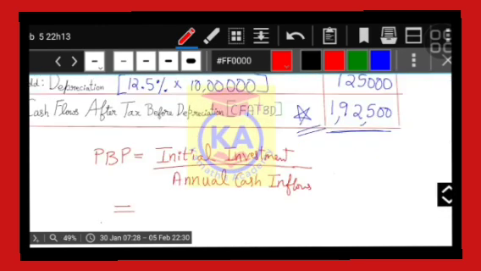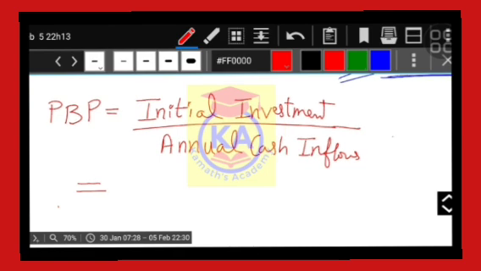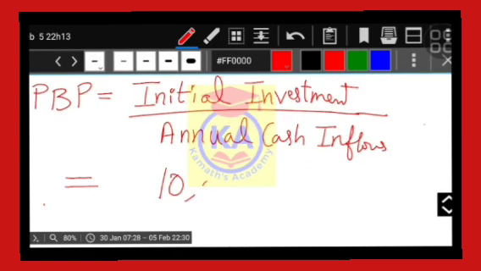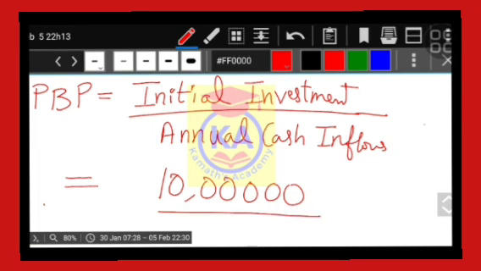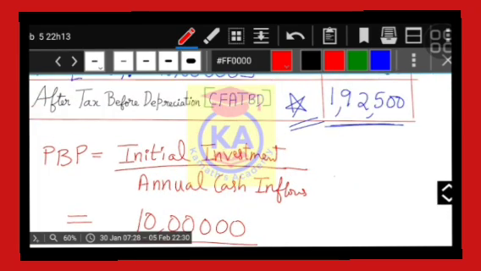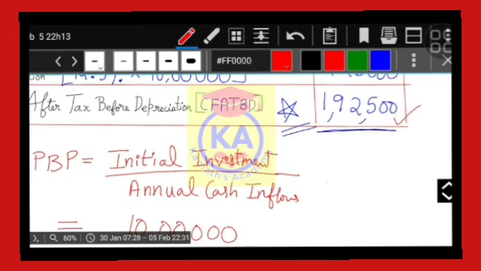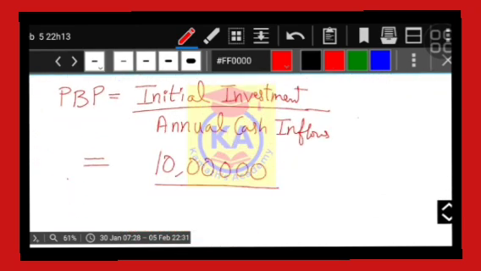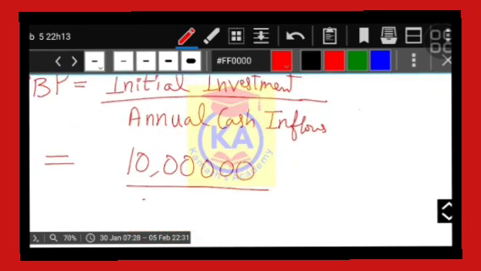Now let's substitute the values. Initial investment is the cost of the project, so the cost of the project is 10 lakh rupees. 10 lakhs divided by annual cash inflow. Cash inflow means CFATBD, this value. 10 lakhs divided by 1,92,500.